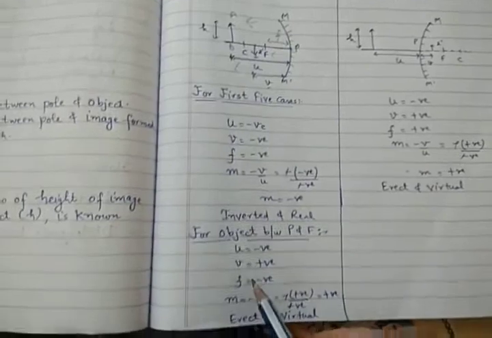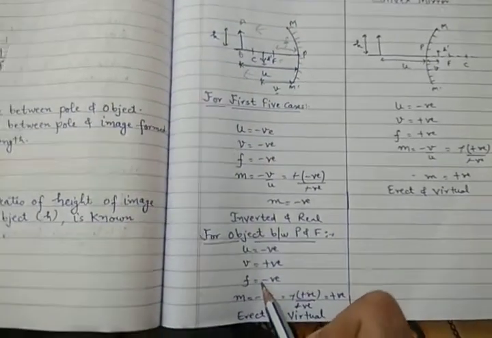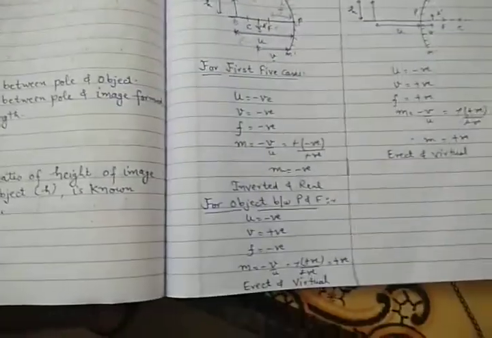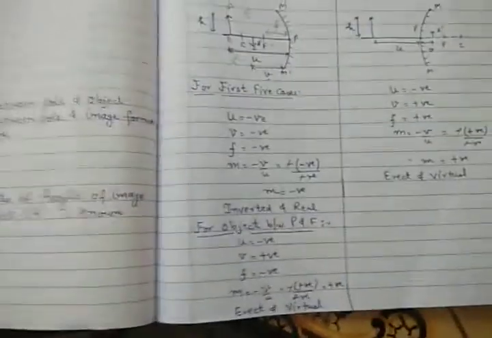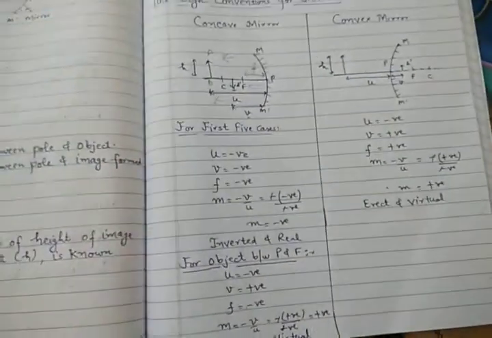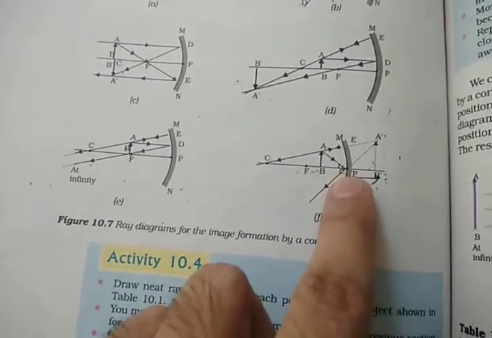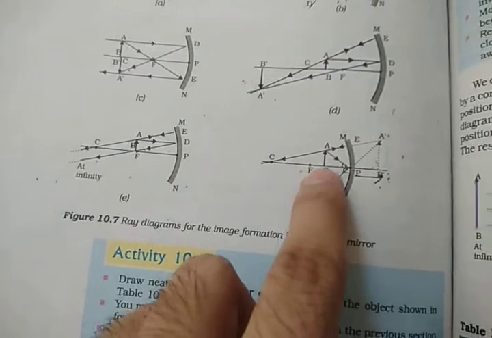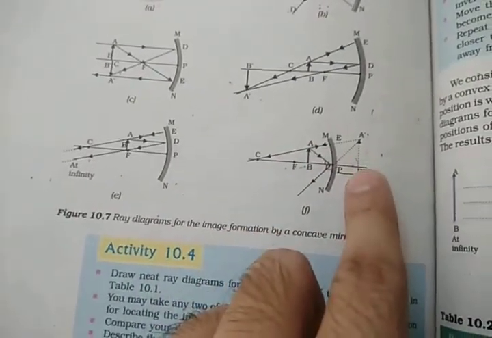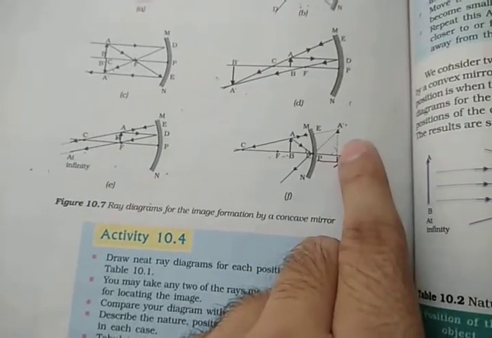In the last case, when you draw the diagrams, what are we getting? We are getting the image formed inside the mirror. The image is formed inside the mirror. You can see in the book also. See there, this is the last case. The object is between pole and focus. And this is the object. And see, the image is inside. The image is inside and it's erect, and if it is erect, then it will be virtual.